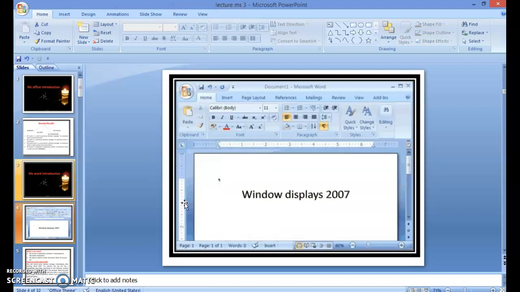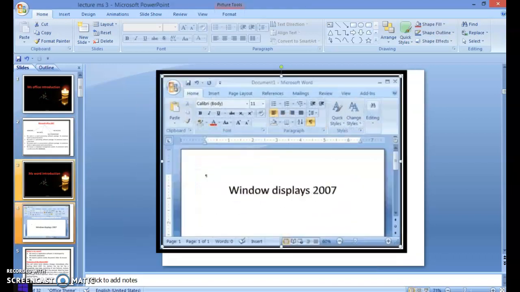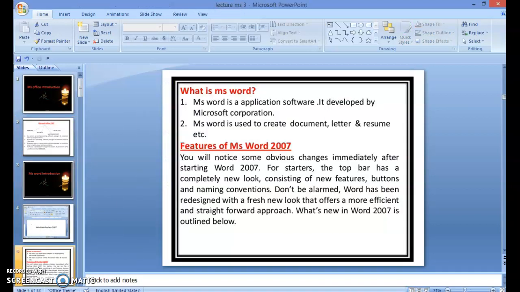Then this is your Windows display, 2007. What is MS Word? MS Word is an application software. It is developed by Microsoft Corporation. MS Word is used to create documents, letters, and resumes.